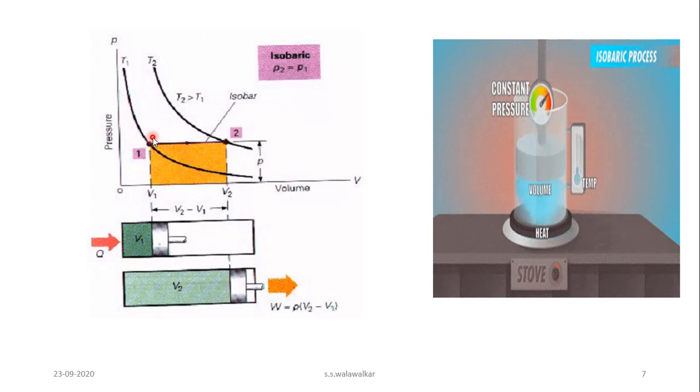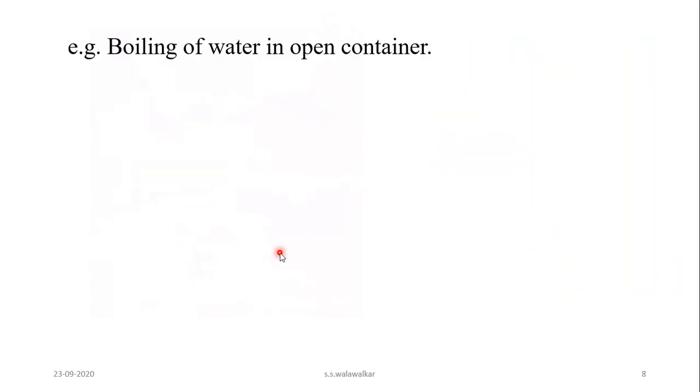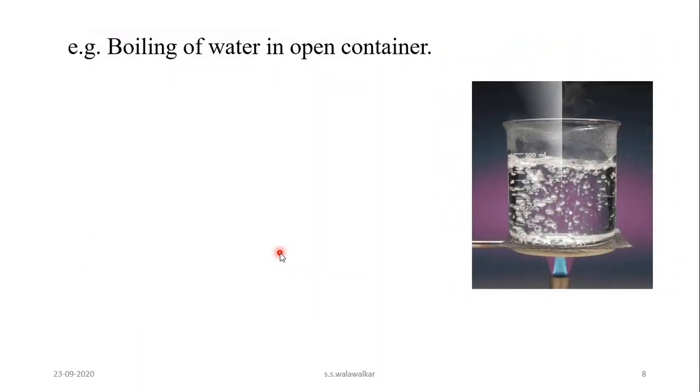That is when volume is V1, pressure is P1, and when volume is V2, pressure is also the same. So P2 is equal to P1, P1 and P2 are same and therefore it is what? Isobaric process. Boiling of water in an open container is also an example of the